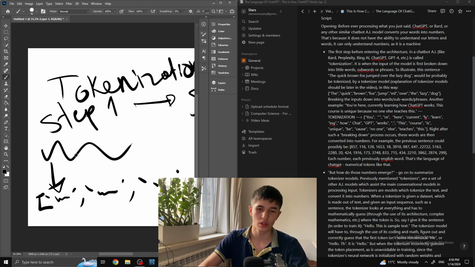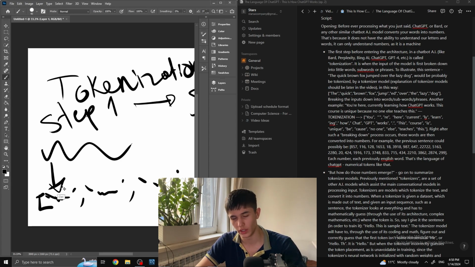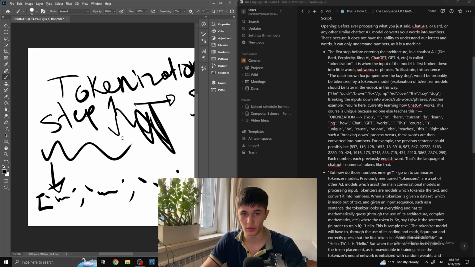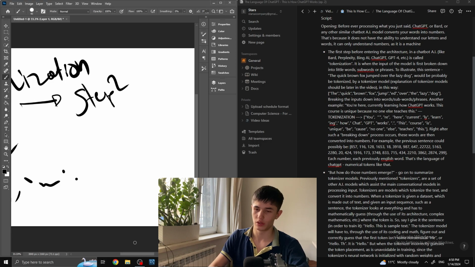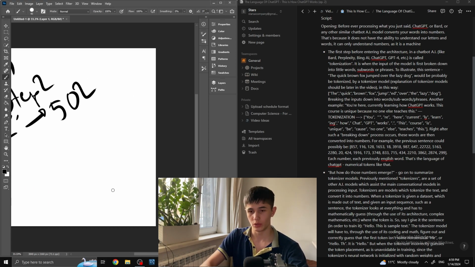How is there a system that can detect words? How can you build a thing that can say, okay, here's a string of stuff that I don't understand entirely, but as an AI system I can somehow detect each word and tokenize it and make it into little tokens over here? The way this happens is through tokenization models, tokenizer models.